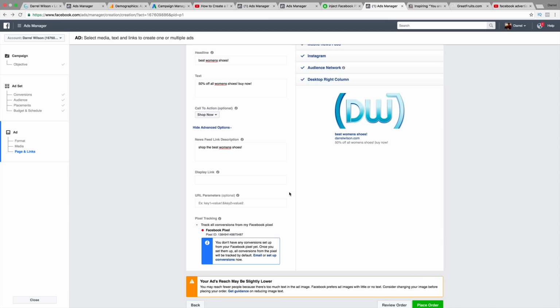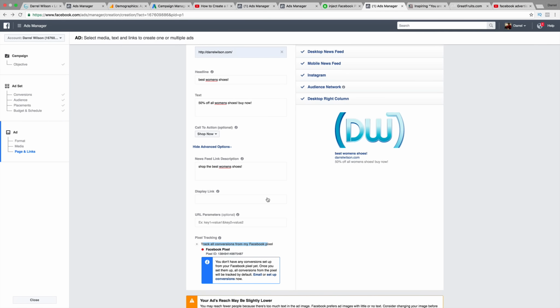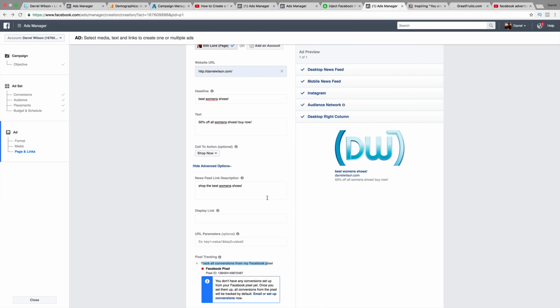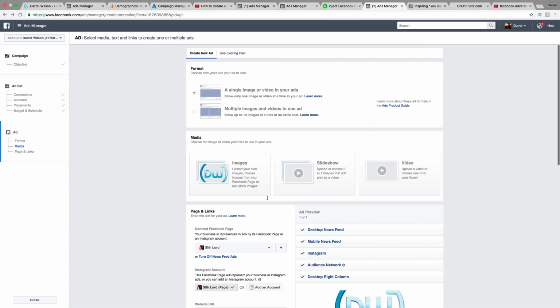You don't have to do URL parameters, but remember, you really want to set that conversion tracking for Facebook Pixel because you want to see how your ads are performing. If you have an ad where you're not selling anything, maybe you should change it up. Reach a new audience, try a new age group, try some different pictures. There's probably a reason why you're not selling, okay?